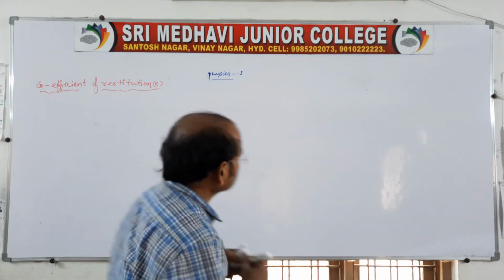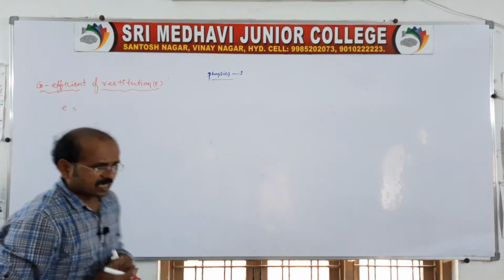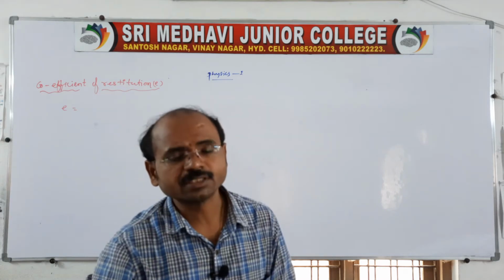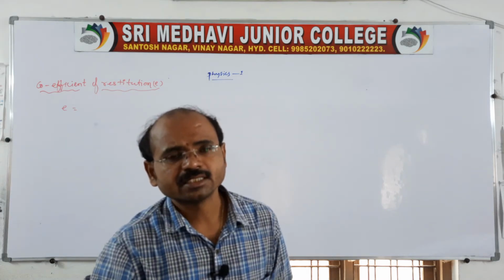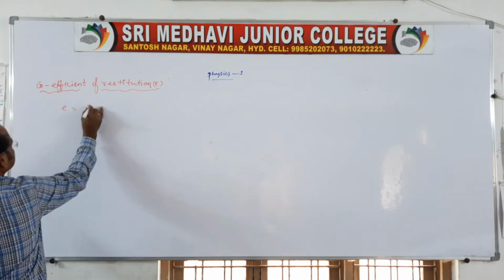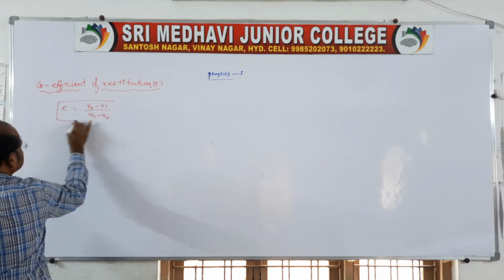Simple. Small e is defined as the ratio of the relative velocity of separation after the collision to the relative velocity of approach before the collision. That you write here: (v2 minus v1) by (u1 minus u2). This is the coefficient of restitution.